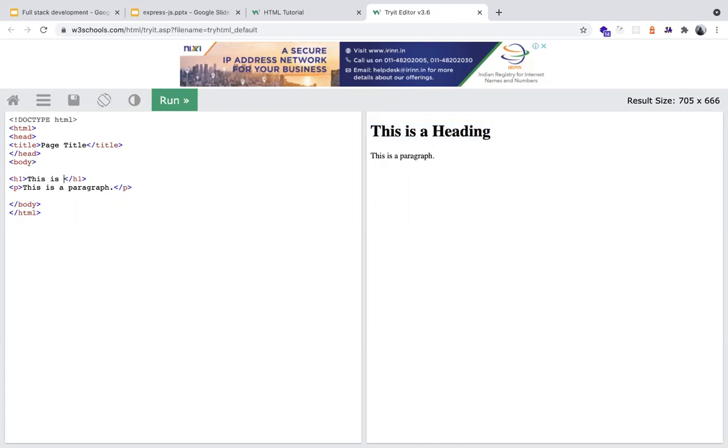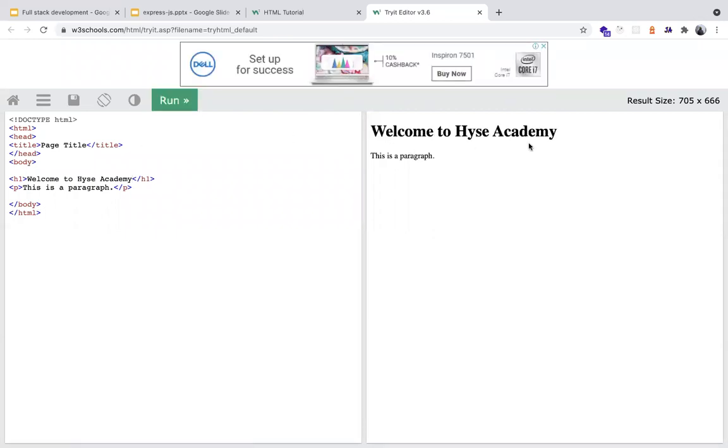If you're changing it, like we have here, welcome to HICE Academy, right? And if you run this, it will be shown like this. On the right hand side is the website that you are making, and on the left hand side is the code that you're writing to make your website look like that, right? So here, this is the demo class for today. If you run this, it will show this. So there are different ways we can design that. This is basically the HTML part.